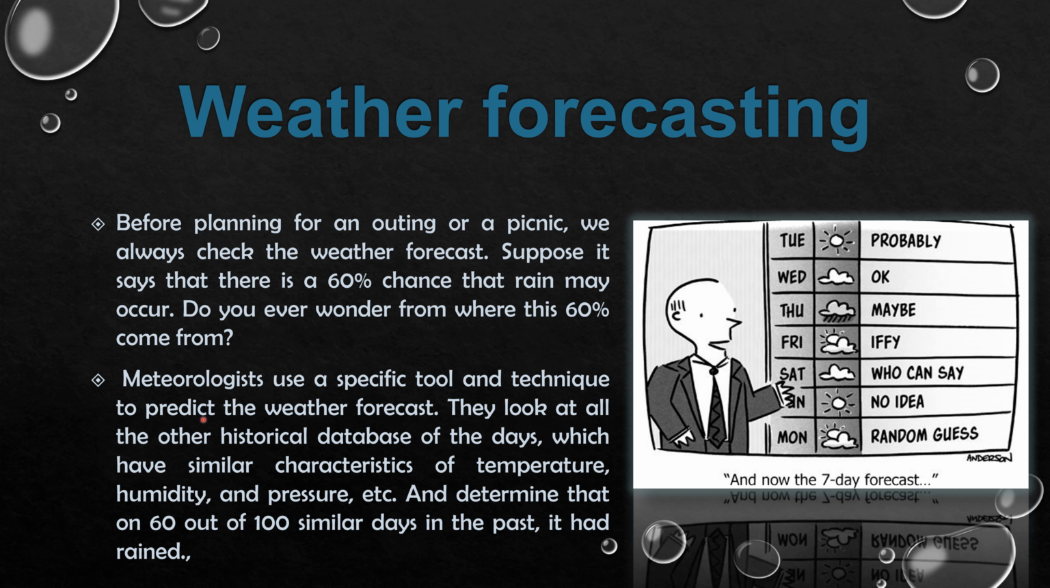Meteorologists use specific tools and techniques to predict the weather forecast. They look at historical data of days which have similar characteristics of temperature, humidity, pressure, etc., and determine that on 60 out of 100 similar days in the past it had rained.